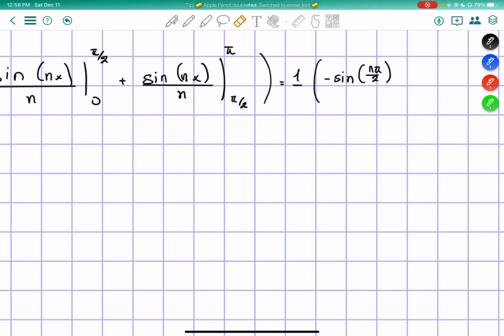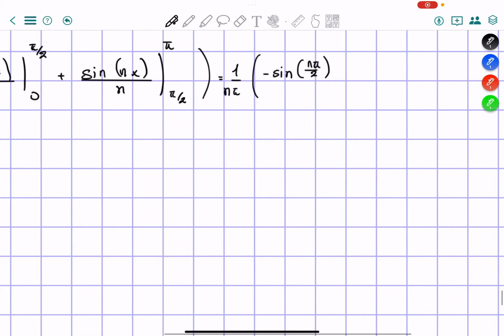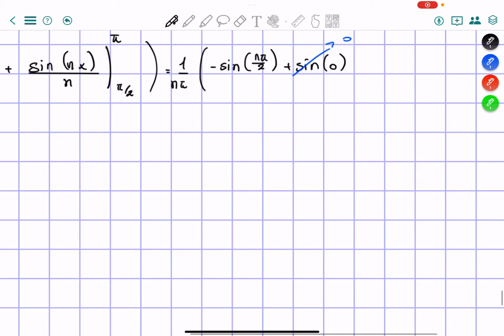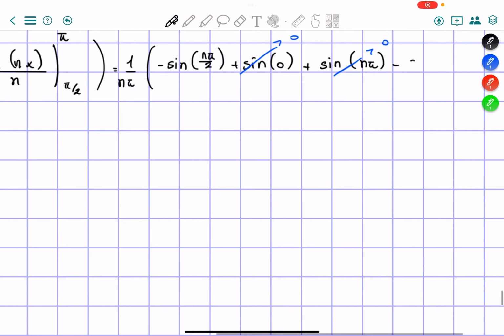Actually, I'm going to take an n in front of everything because n doesn't matter. So sine of n pi over 2 plus sine of 0, which is equal to 0. And then the second term will be plus sine of n pi, which we know is equal to 0 as well, minus sine of n pi over 2.